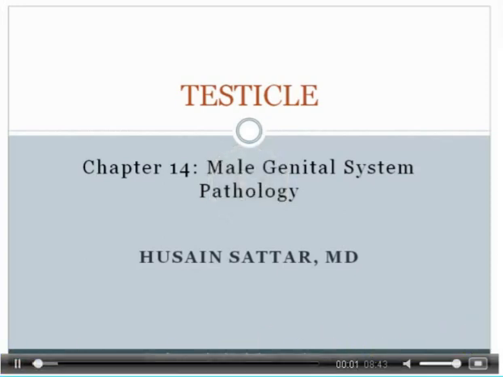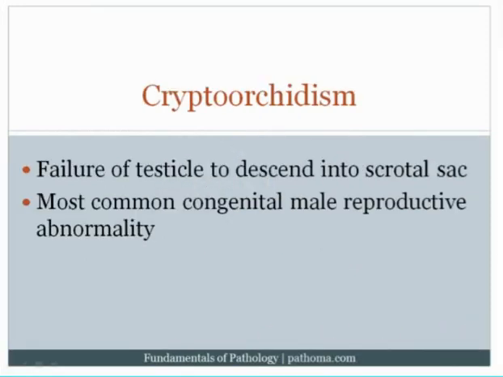The next section involves the testicle, and the first disorder is called Cryptorchidism. This is failure of the testicle to descend into the scrotal sac. Let's remind ourselves embryologically that the testicle normally develops in the abdomen, and then it descends into the scrotal sac as the fetus grows. If it fails to descend, that's called Cryptorchidism.